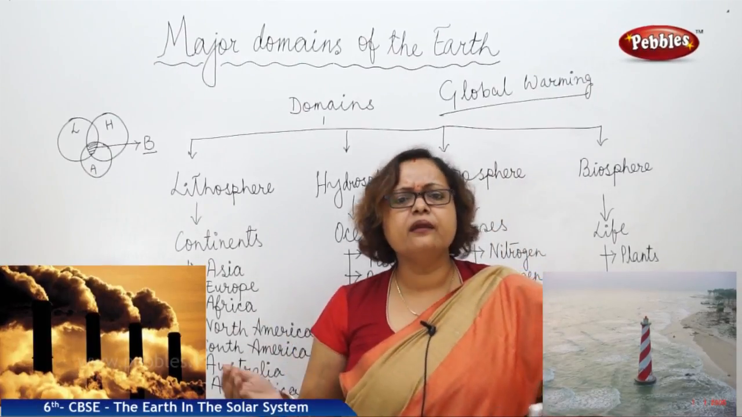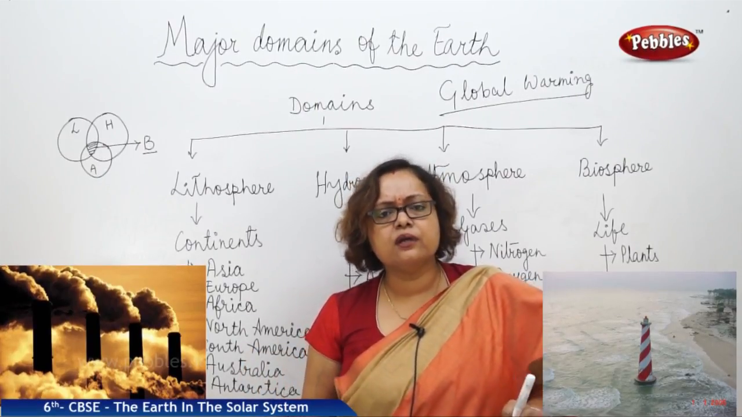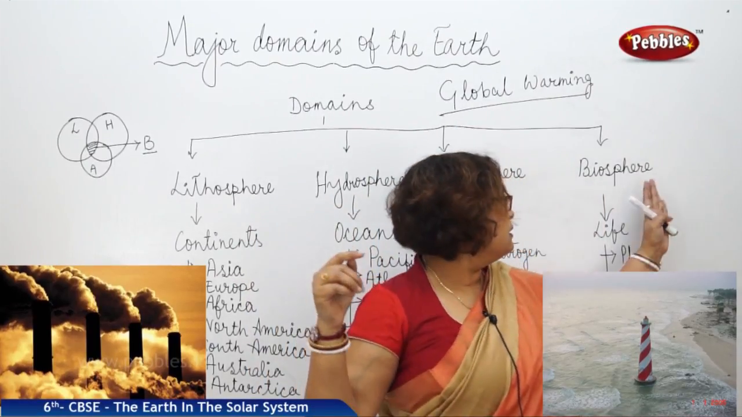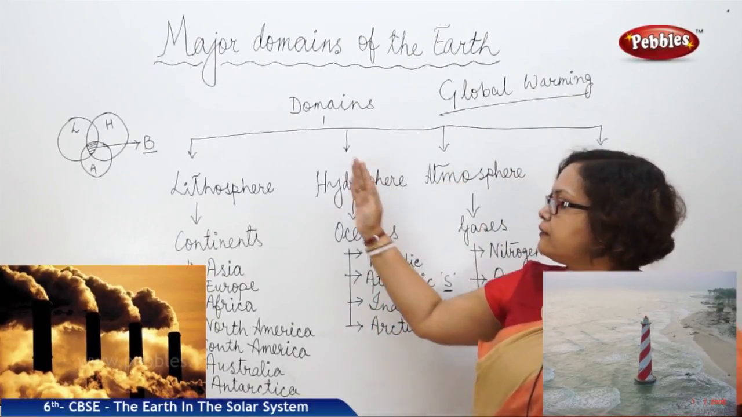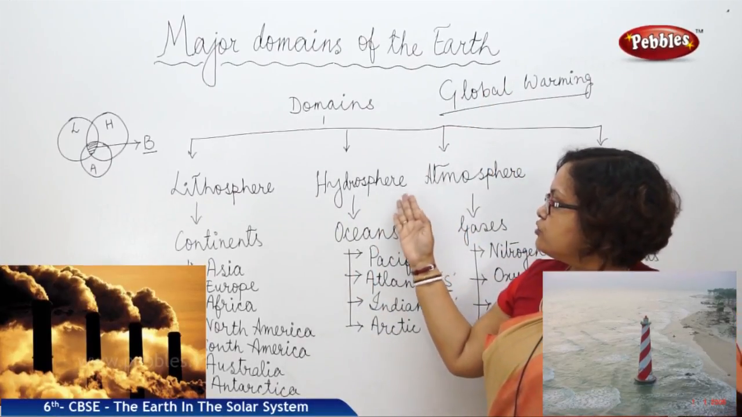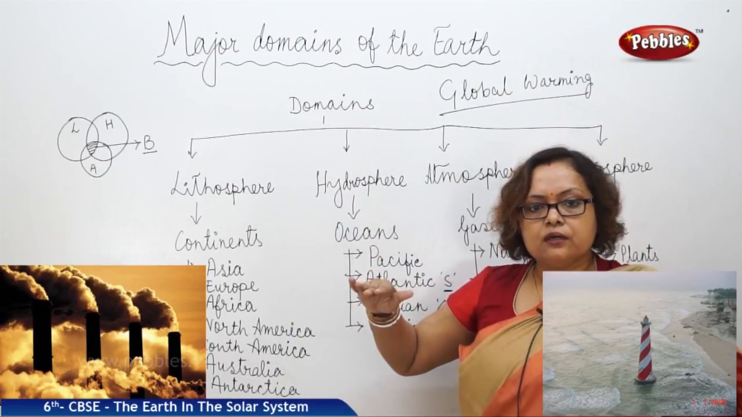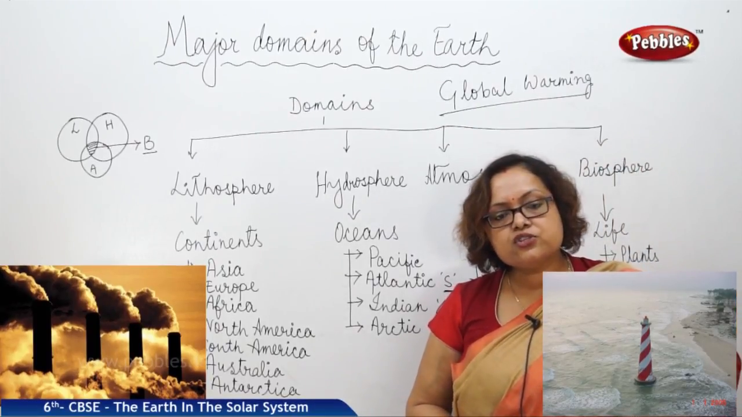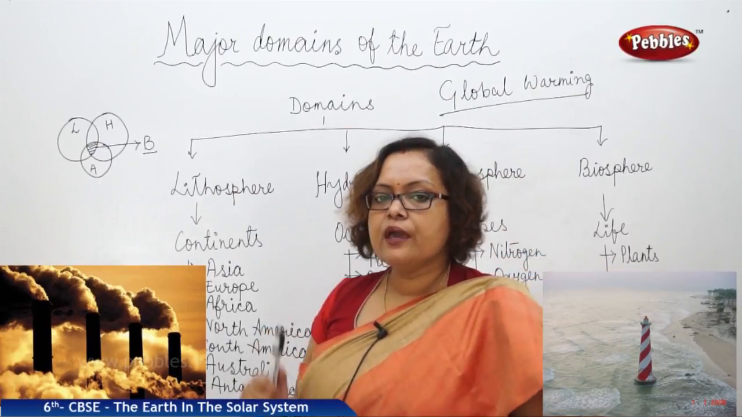So everything depends on us, how we are protecting our own earth, how we are protecting these major domains of the earth. Being the prominent member of the biosphere, if we cannot protect these three layers, how will global warming affect these three? Hydrosphere will increase, lithosphere will be lost, and atmosphere will be polluted. Can we live in this condition? No way.